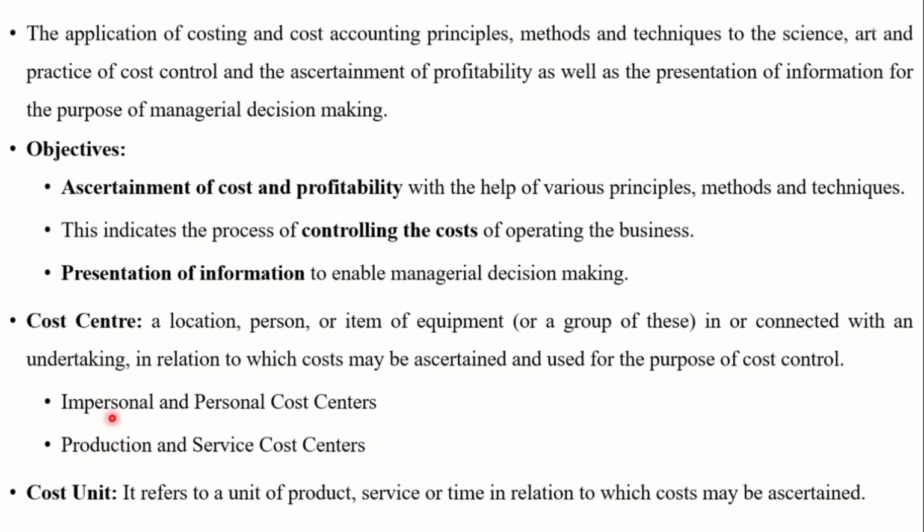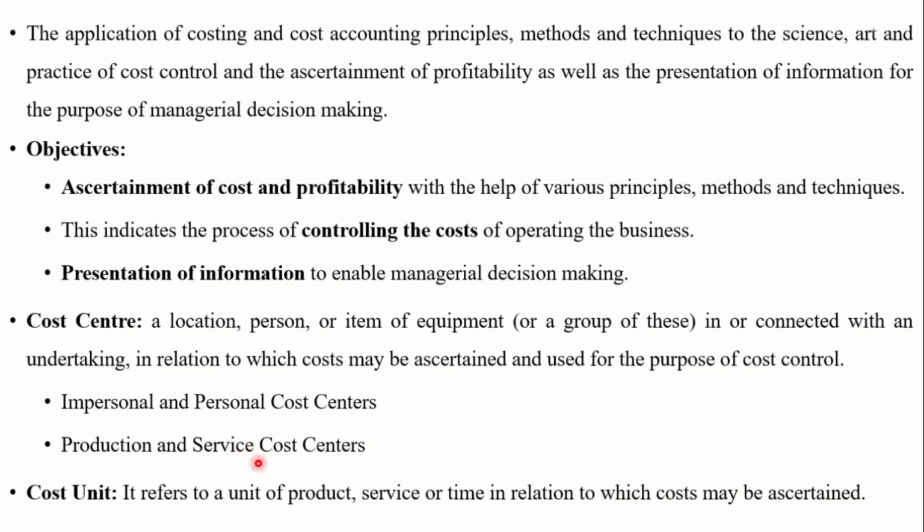Now there are different types of cost center. First are impersonal and personal cost centers, and another is production and service cost centers. Impersonal cost center consists of a location or item of equipment. For example, region of sale, branch, department, grinding machine are examples of impersonal cost centers. Personal cost center consists of a person or group of persons. For example, finance manager, sales manager, works manager are examples of personal cost centers.